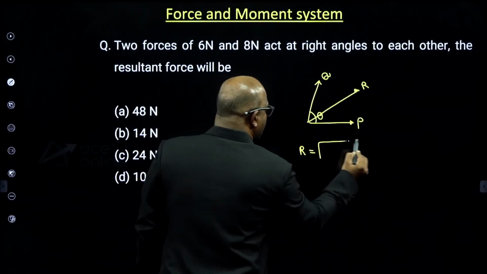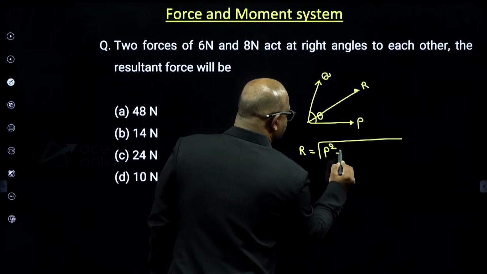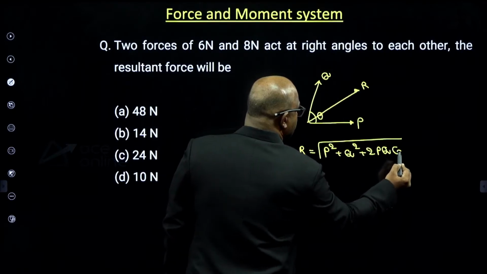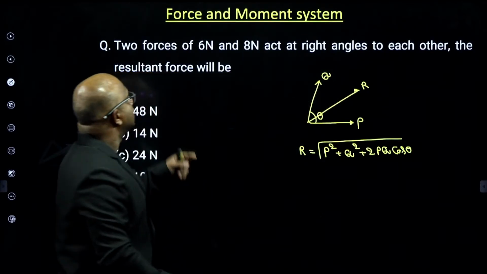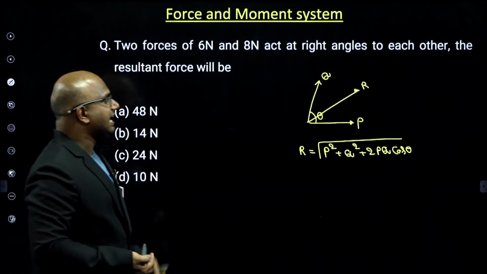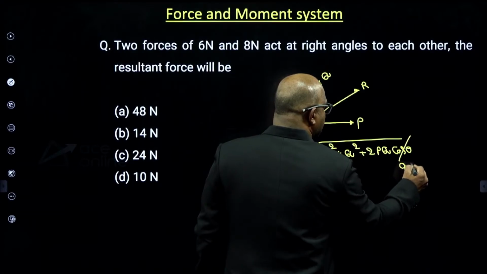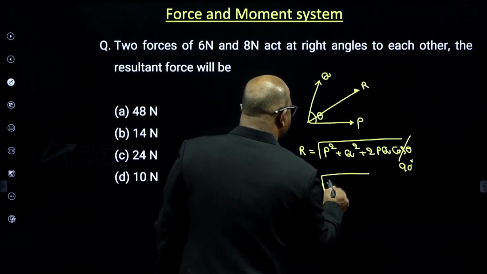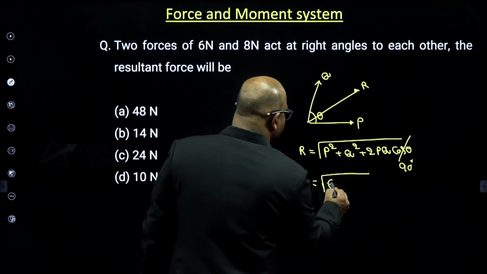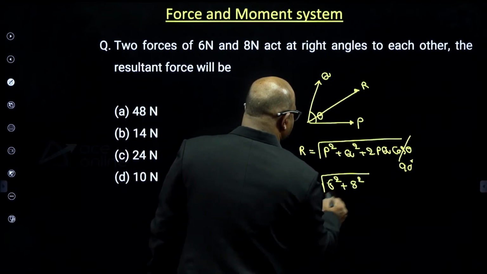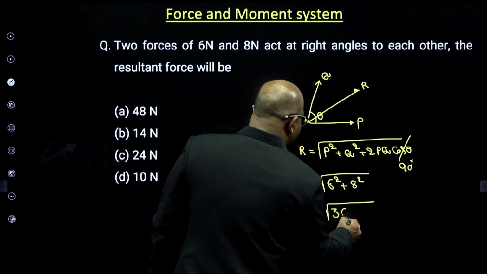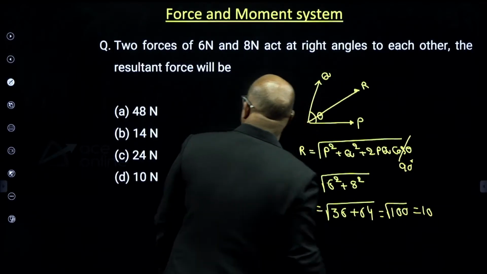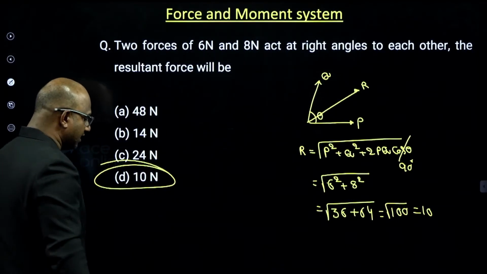R equals square root of P square plus Q square plus 2PQ cos theta. But here it is clearly mentioned that these two forces are at right angles to each other, means theta equals 90 degrees. So cos 90 is 0. So the answer must be square root of P square plus Q square. That is 6 square plus 8 square, 36 plus 64, root 100, which is 10. Option D is the correct answer.